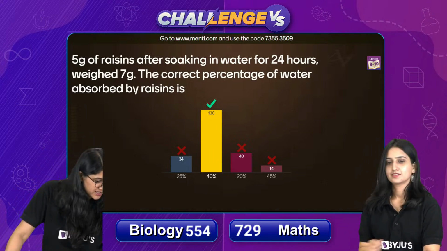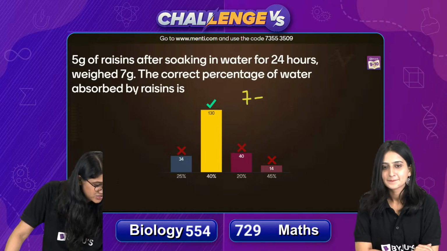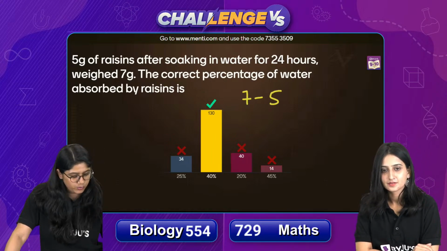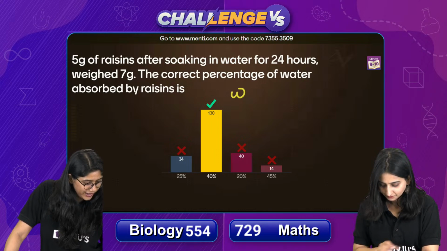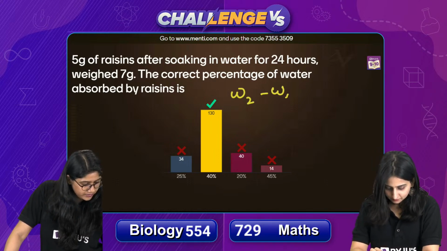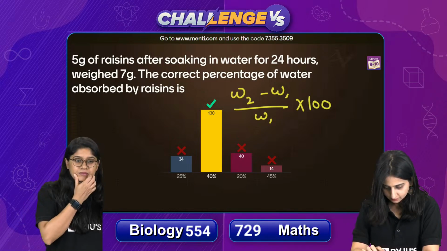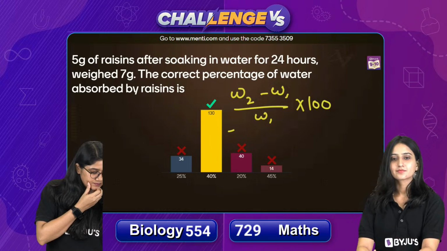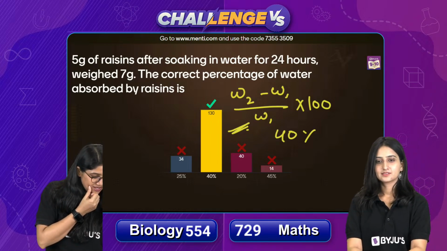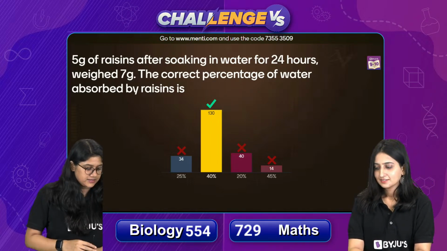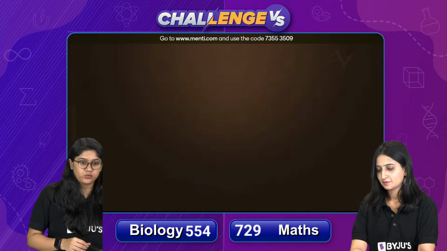Yes. So of course यहाँ पे if you know that 7 minus 5 you will do, right? Basically if you want, so weight 2 minus weight 1, right? And of course if you do the percentage, you will be able to find the answer, right? 40%. Easy peasy everyone. Yes. So I hope that this is clear to each one of you. Very good everyone.